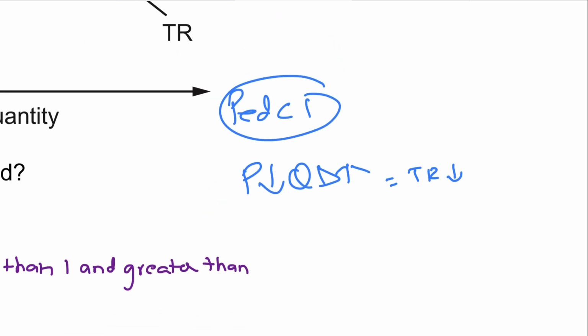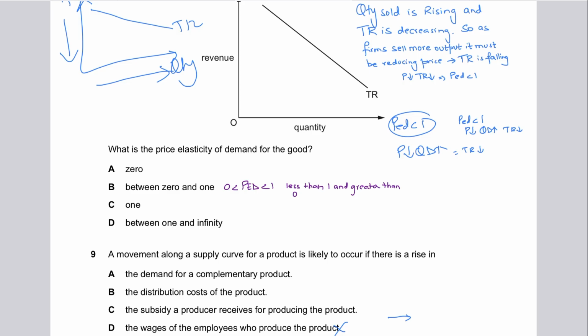We studied this rule for paper 2 that when PD is inelastic, when PD is less than 1, a reduction in price results in the quantity demanded going up by a relatively smaller proportion, and if this happens, total revenue will fall. So again, the PD is between 0 and 1. PD between 0 and 1 means it's greater than 0, less than 1. Greater than 0 means it's not perfectly inelastic, but less than 1 means it is not unitary elastic.